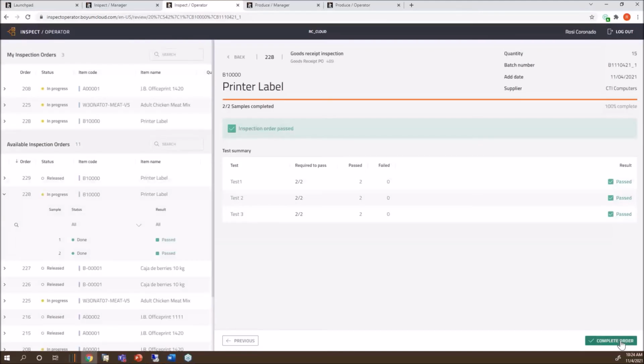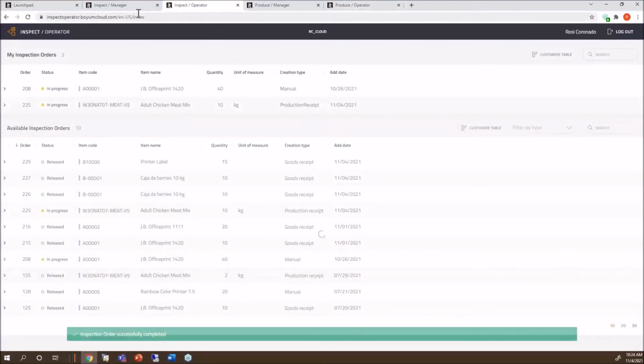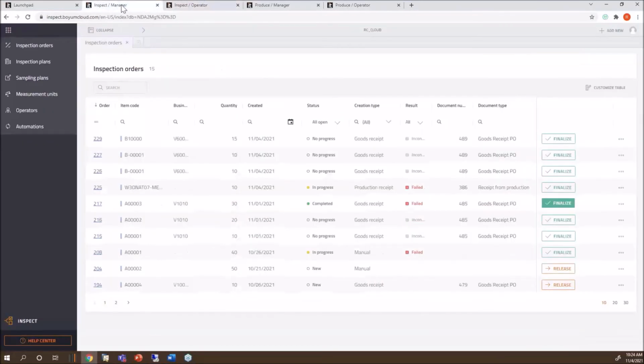So they see a list of the quality control orders, and they just go and put in the information, the measurements, whatever they need to do. Then they see it right here, and they're going to say complete order. I have 3 tests, very simple, test 1, 2, 3, and all 3 passed. Okay. And this is my batch number. Okay. And I'm going to say complete order. If I go to the manager now, 228 is gone. And you know why? Because I said in my automation configuration that I want it to finalize it automatically.